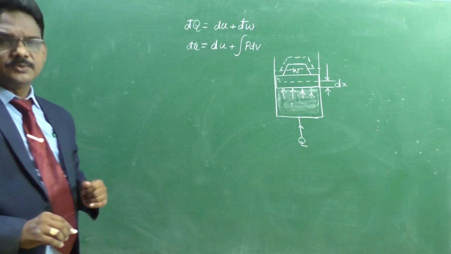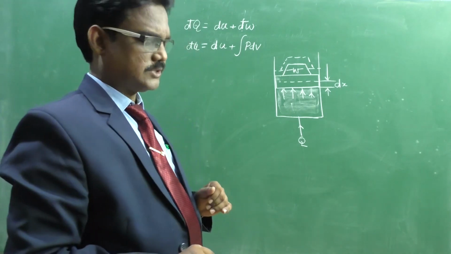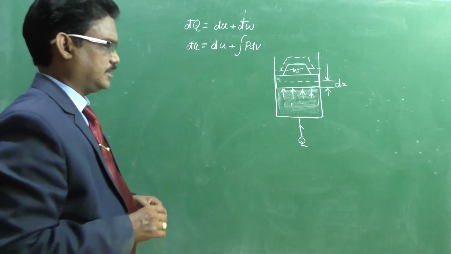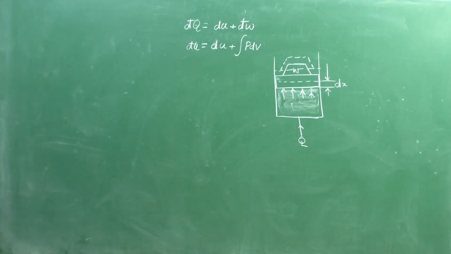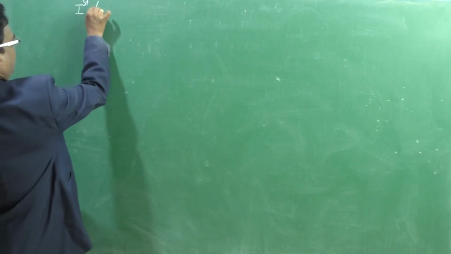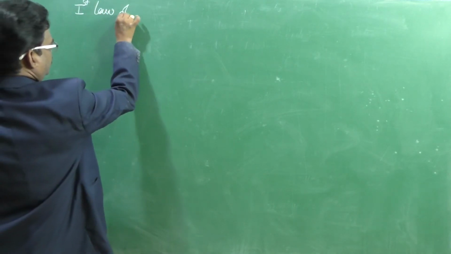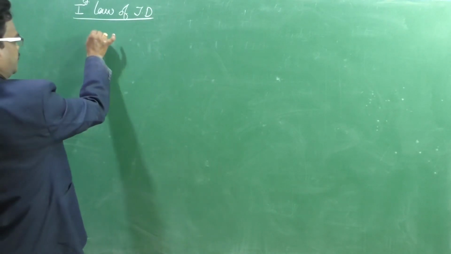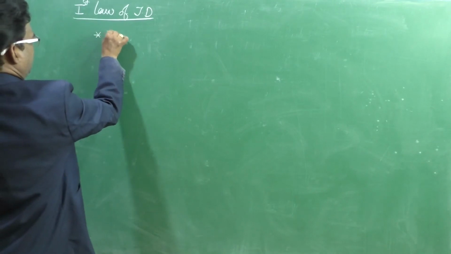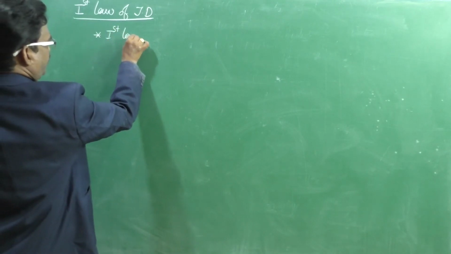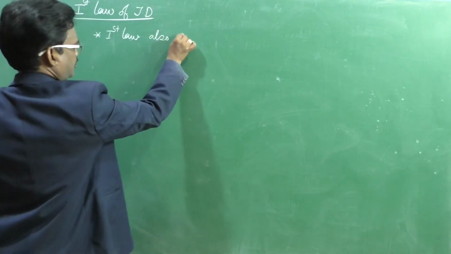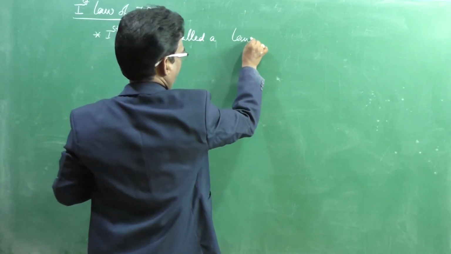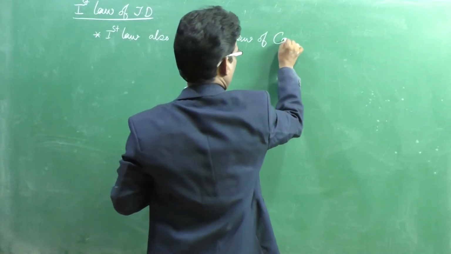These things we need to learn in the first law of thermodynamics regarding the definition, right? I want to summarize all the definitions I have given so far. First law of thermodynamics, points to be remembered. First point, the first law is also called the law of conservation of energy.